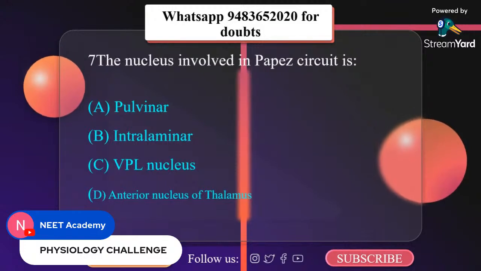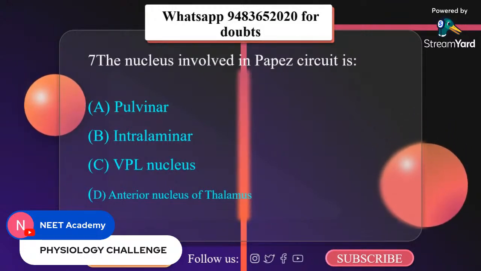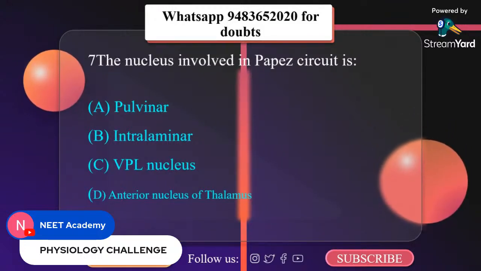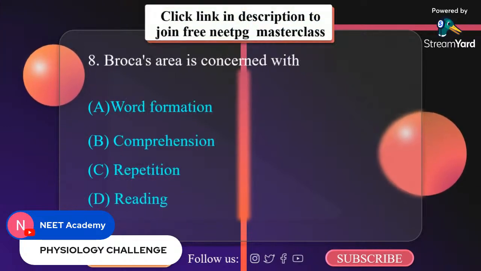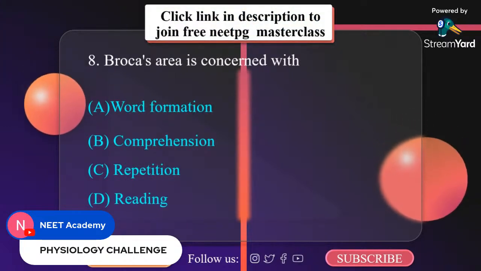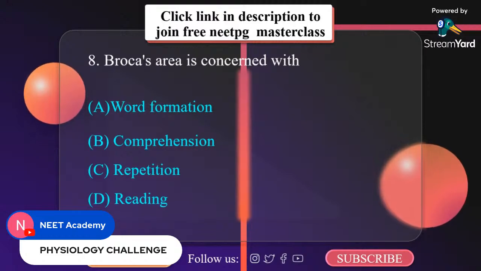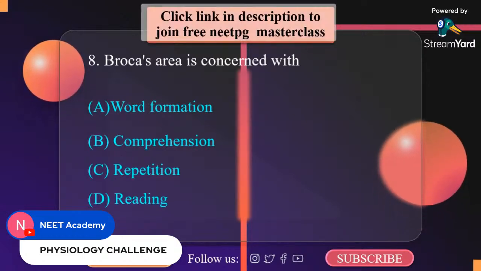The nucleus involved in Papez circuit is A. Pulvinar. B. Intralaminar. C. VPL nucleus. D. Anterior nucleus of thalamus. Anterior nucleus of thalamus. Broca's area is concerned with A. Word formation. B. Comprehension. C. Repetition. D. Reading. It is word formation.